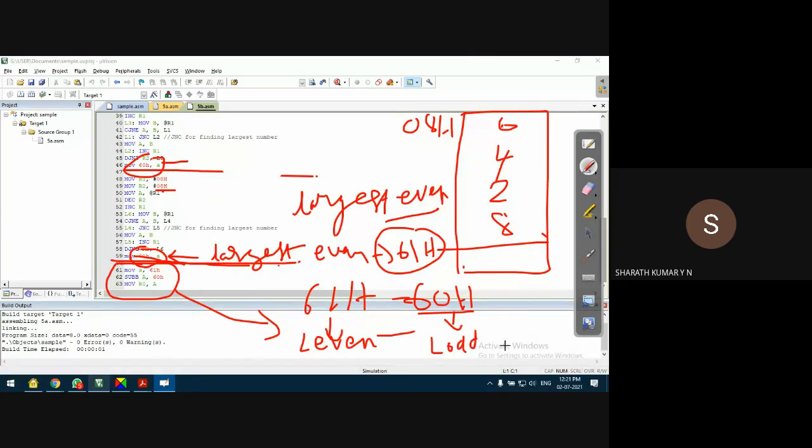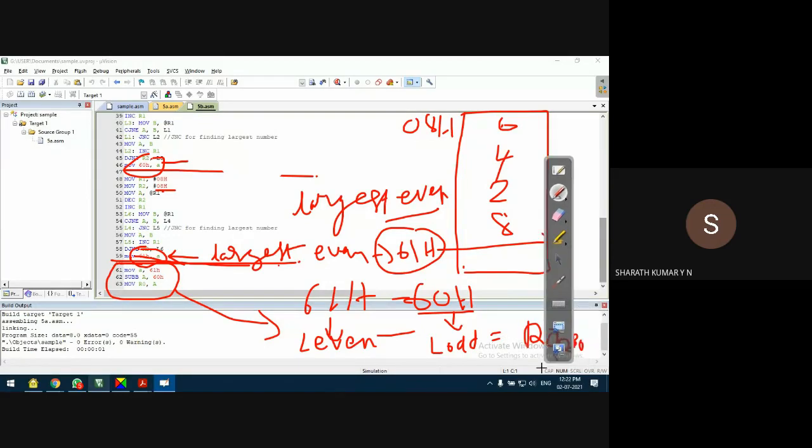The result will be stored in R0 of register bank 0. Very simple. This is the program.